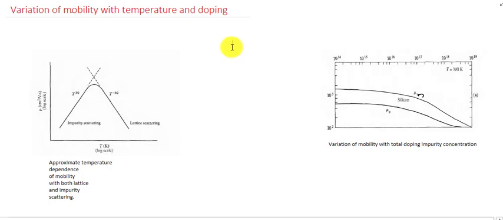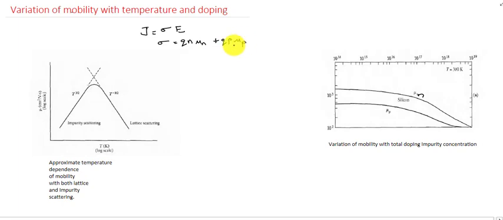In the previous lecture, we discussed the carrier transport mechanism, and in that we discussed the drift of carriers in semiconductor. We obtained an expression for the drift current density J, that is J is equal to sigma E, where sigma is the conductivity and E is the electric field, and sigma is equal to Q into N into mu N plus Q into P into mu P.